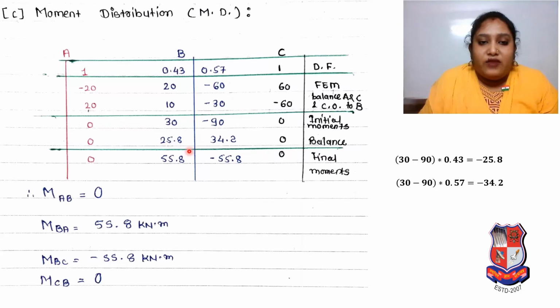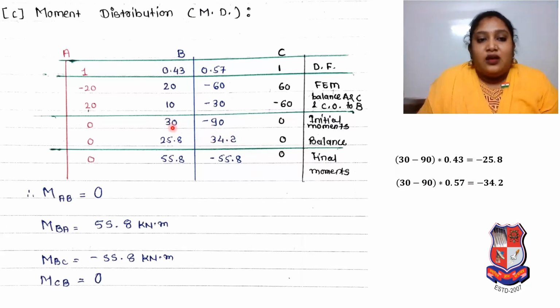Now we got 25.8 and 34.2. How do we get these? There is a simple calculation I have shown over here. You have to do 30 minus 90, multiplied by the distribution factor 0.43, so you will get minus 25.8. But to make it balanced, we write it over here as positive. Now again, 30 minus 90, multiplied by the distribution factor 0.57, so you will get minus 34.2. But here we mention positive 34.2 to make it balanced.